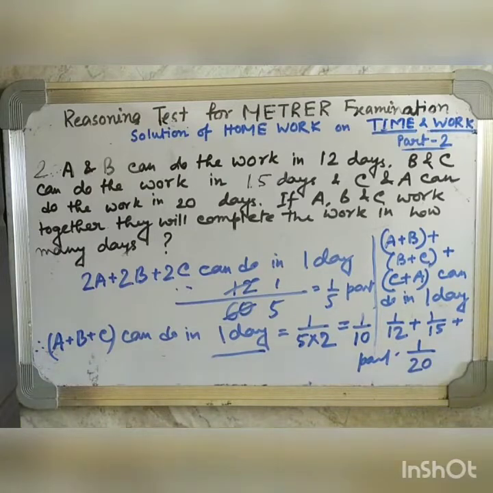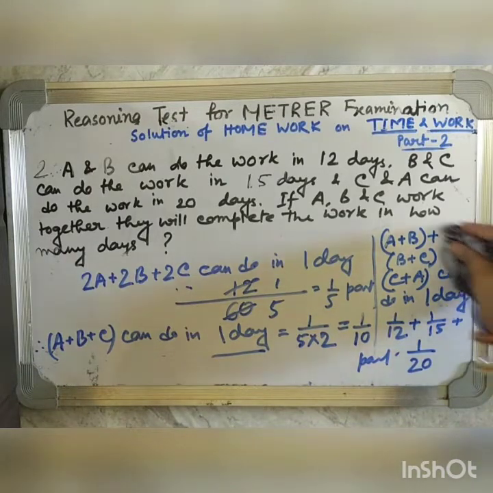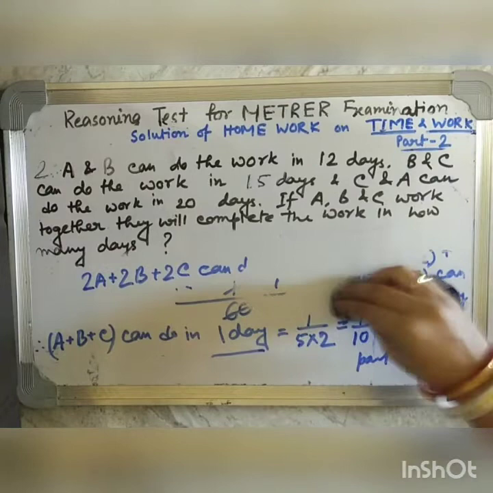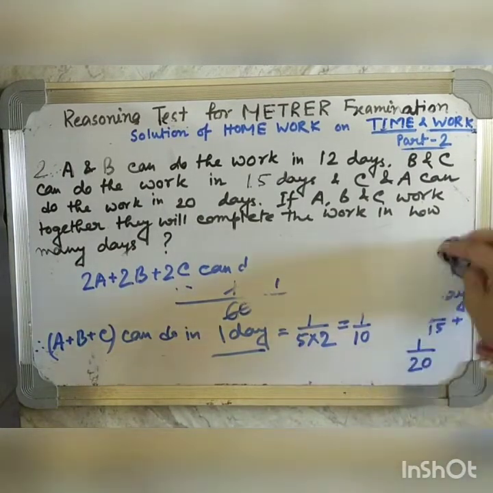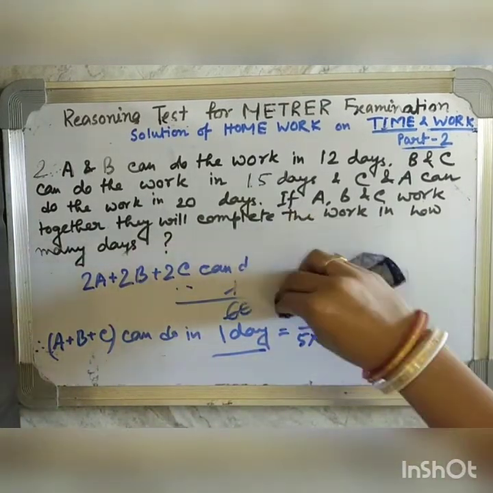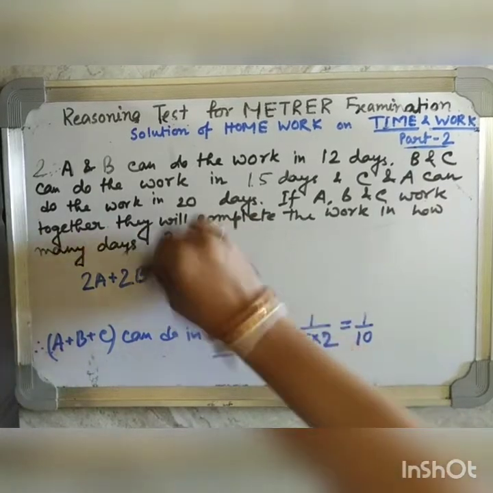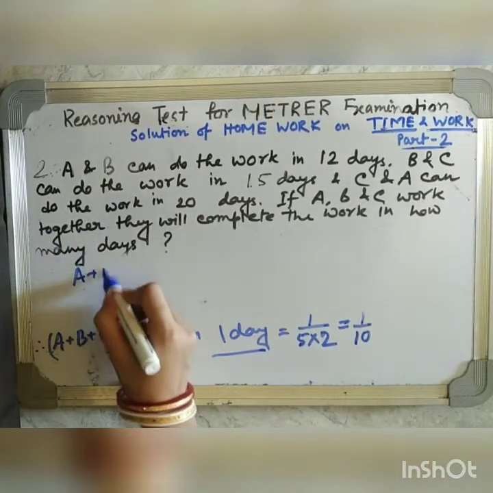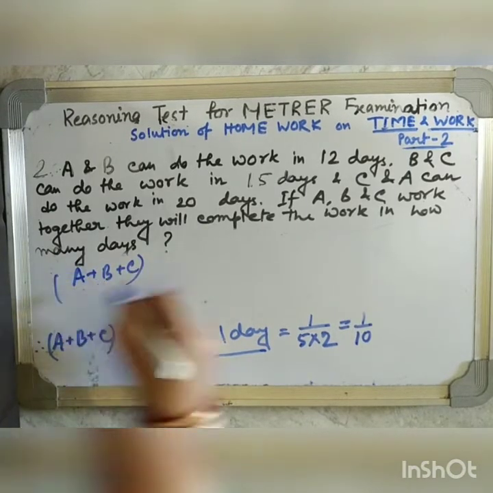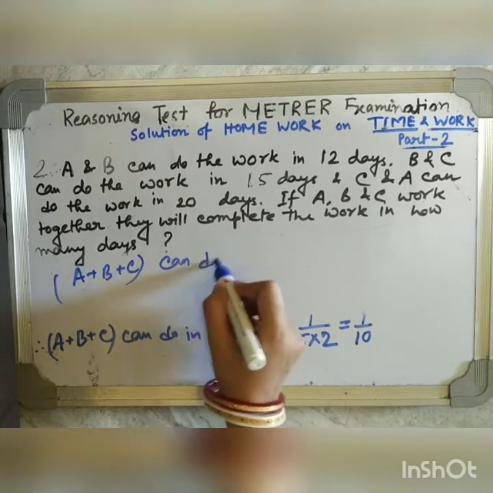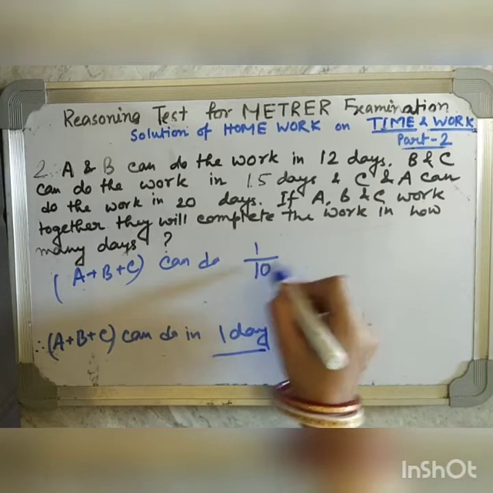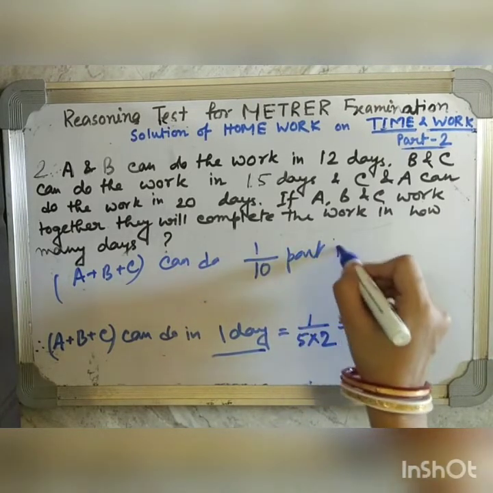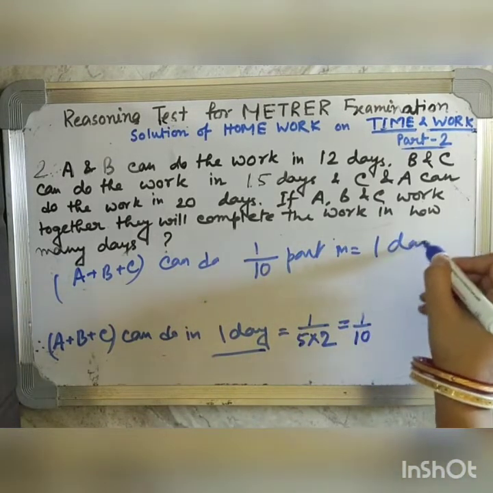Now in our question it is written, if A, B and C, all of them work together, then how long will they take to finish the task? This is our question. A, B and C can do 1 by 10 part in one day.